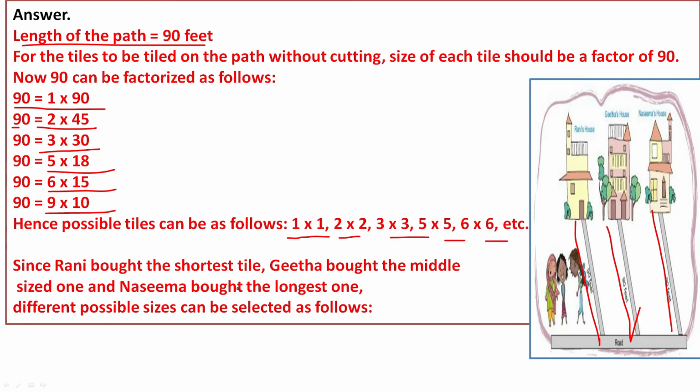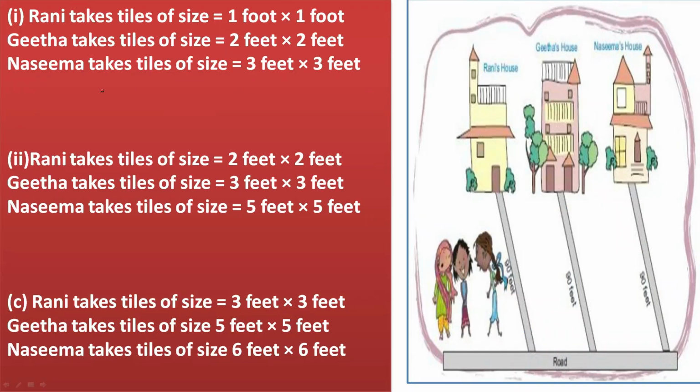Since Rani bought the shortest tile, Kita bought the middle-sized one, and Nazima bought the longest, different possible sizes can be selected as follows. Rani takes tiles of 1 foot by 1 foot, Kita takes the size of 2 by 2 feet because she wanted the middle size, and Nazima takes the size of 3 by 3 feet.